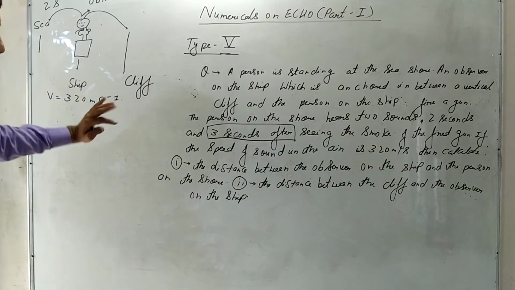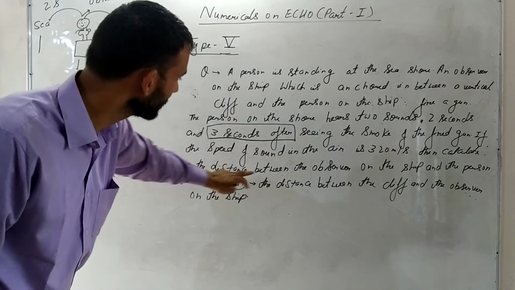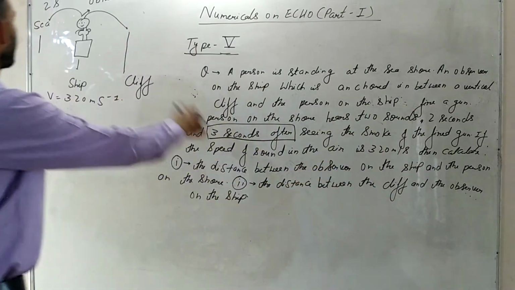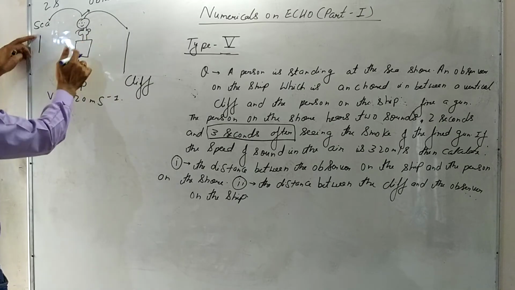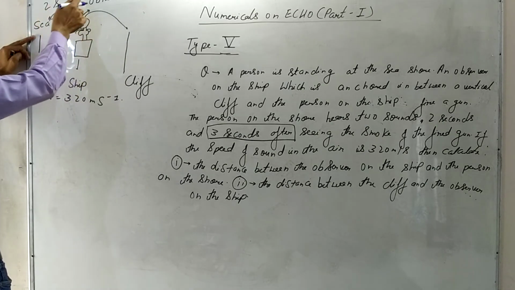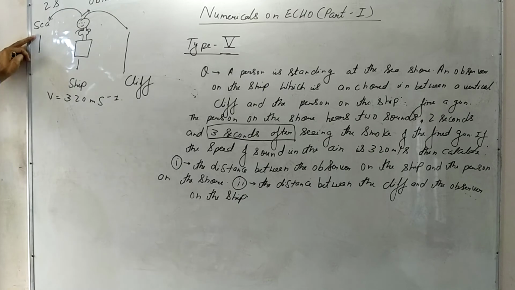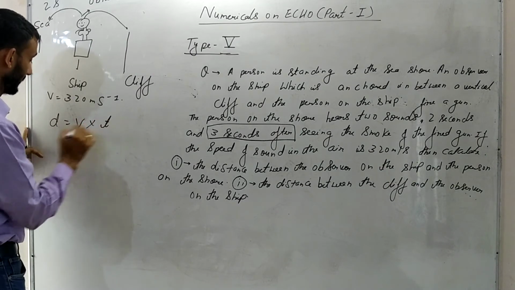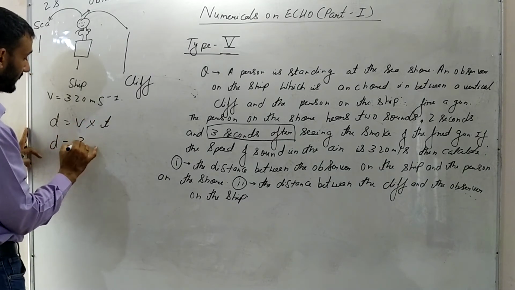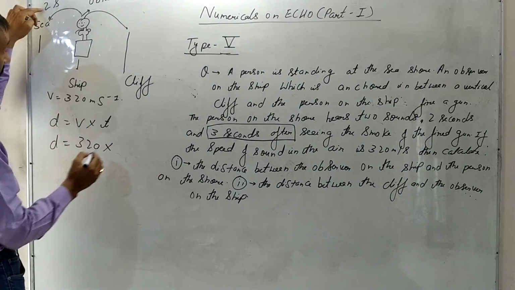If the speed of sound is 320 meter per second, then calculate the distance between the observer on the ship and the person on the shore. For this, the sound has reached directly, so we will not use the concept of echo, we will calculate it directly. Distance is equal to velocity into time, so distance is 320 into 2.